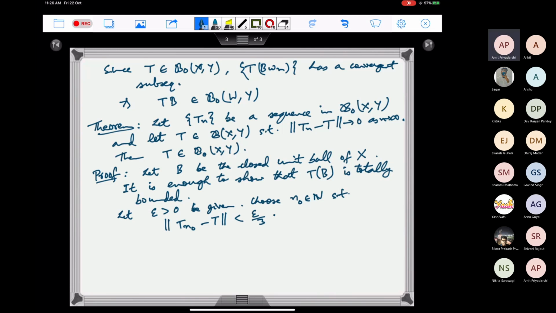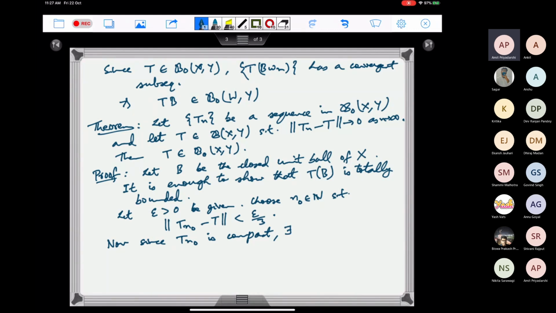So now we will use this T_n0 and use its compactness. Since T_n0 is compact, we can find finitely many vectors.